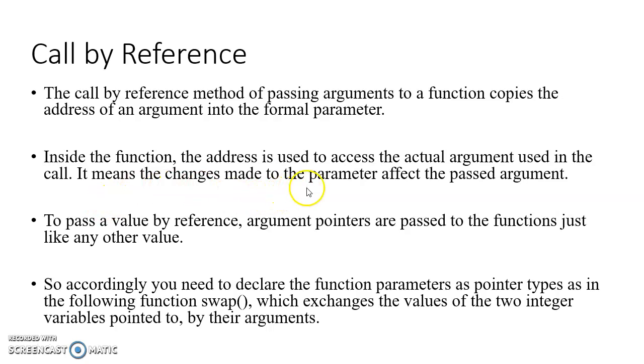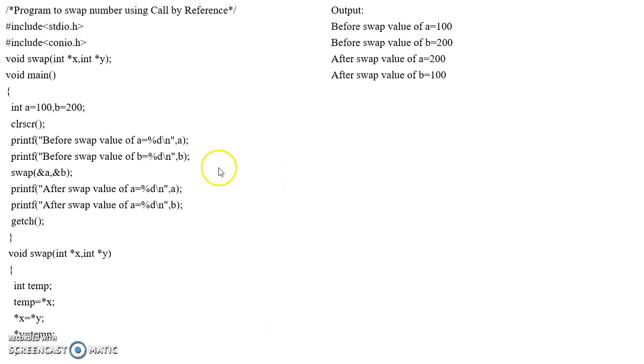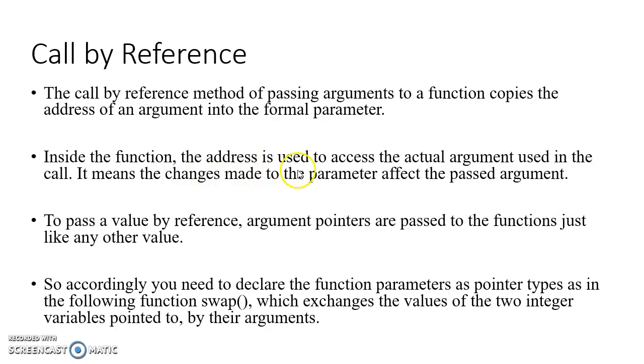It means changes made to the parameter affect the passed argument. In the previous concept, call by value, we were not making any changes after calling the function. In call by reference we do make changes, because we are passing the address of the variable.